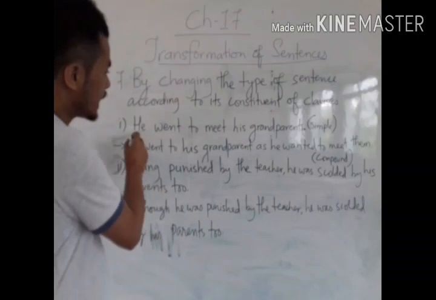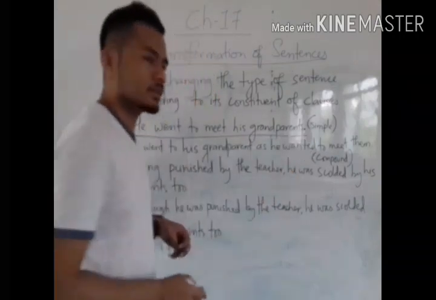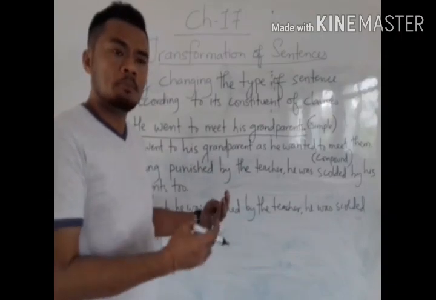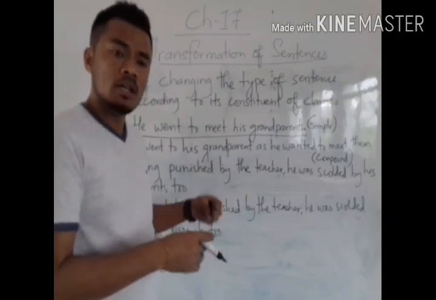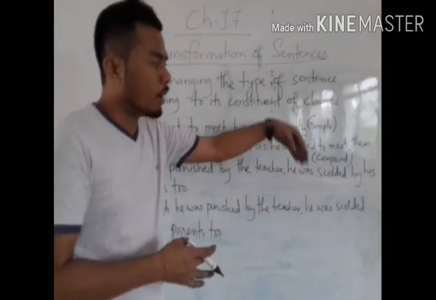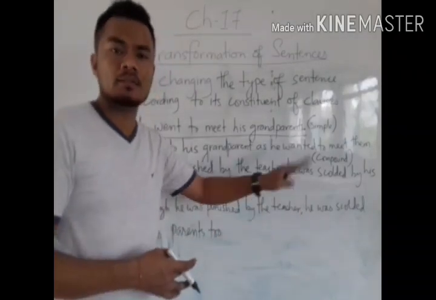See here, he went to meet his grandparents. Here we will learn to transform sentences from simple to compound, simple to complex, and again from compound to simple, compound to complex, in this way.